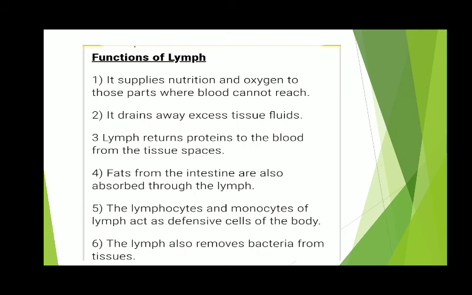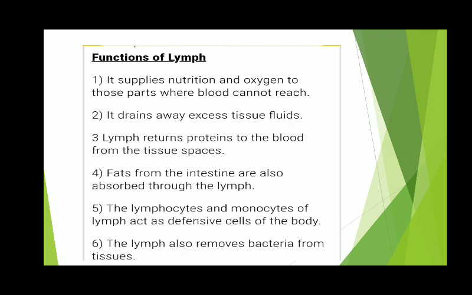And lymph returns proteins to the blood from tissue spaces. This means it puts into circulation large protein molecules by carrying them from tissues into the bloodstream, which could not be absorbed by blood capillaries due to their large size. It also carries digested fat for the nutritive process, and fats from the intestines are also absorbed through the lymph.